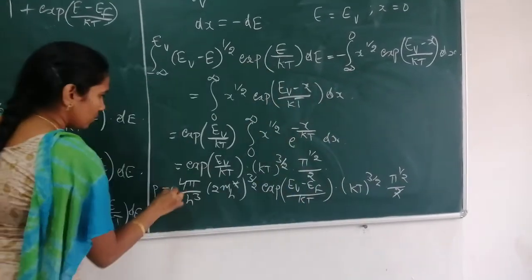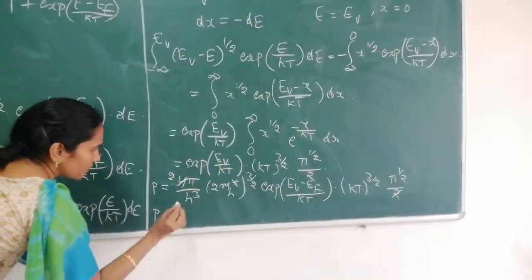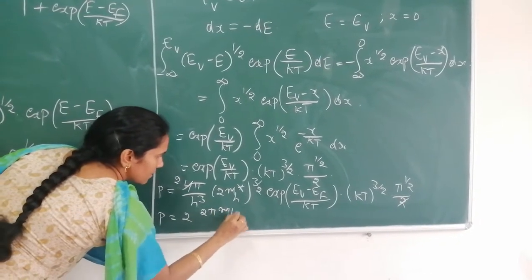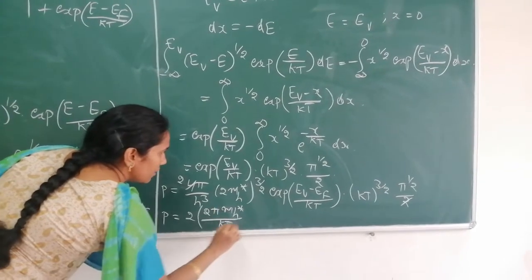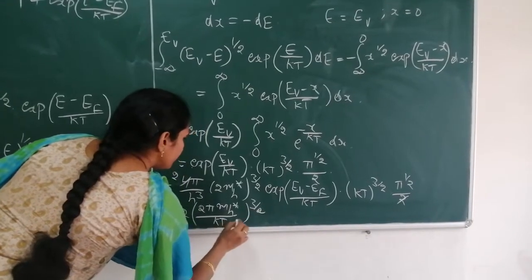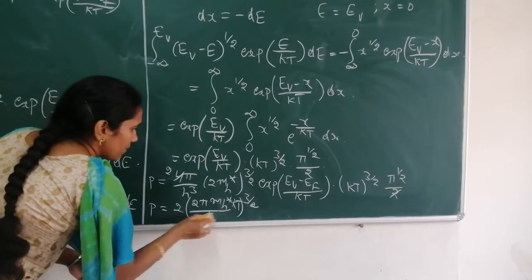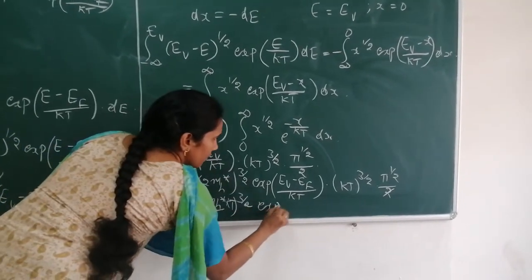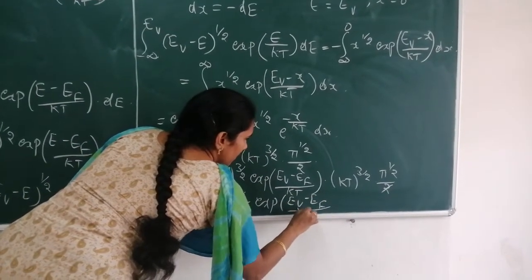Now these 2's cancel, so the final expression for the number of holes is 2 (2π mh* kT/h²)^(3/2) times exponential of (EV − EF)/kT.